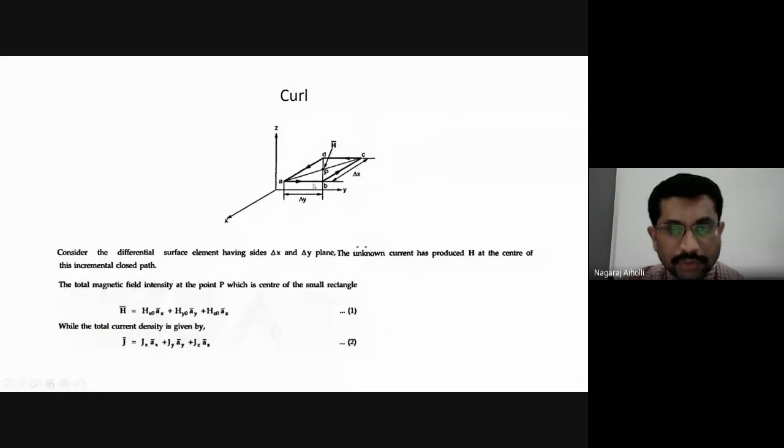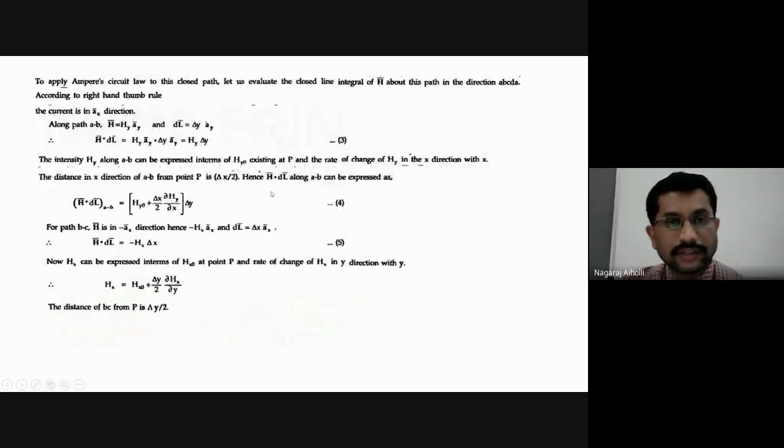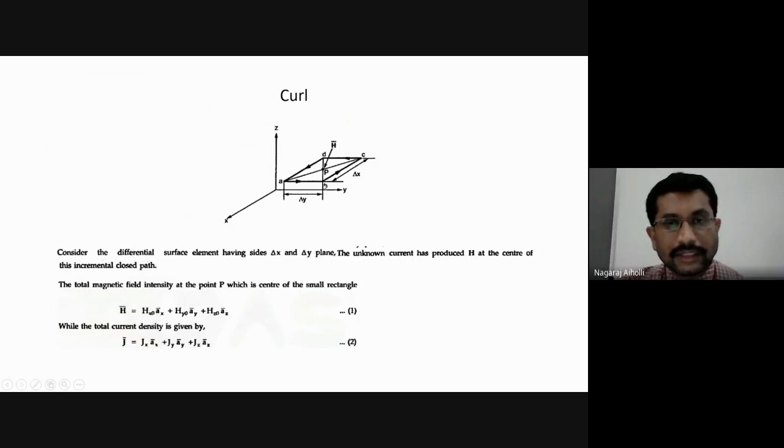This is the rate of change of the other component. What we are considering here is Hy along the y direction. So with respect to the other component, it will be dou Hy by dou x. That is dou Hy by dou x, and the perpendicular distance from the center point to the midpoint of AB is delta x by 2. Delta x is this length, divided by 2, because the diagonals are bisecting here. Therefore, this is the exact midpoint of the rectangle, and hence we consider this center point to the midpoint of the line AB. It will be delta x by 2, this length divided by 2.